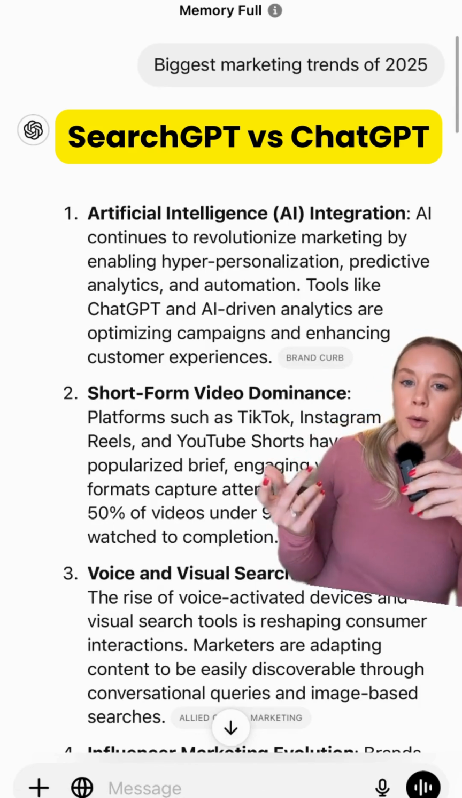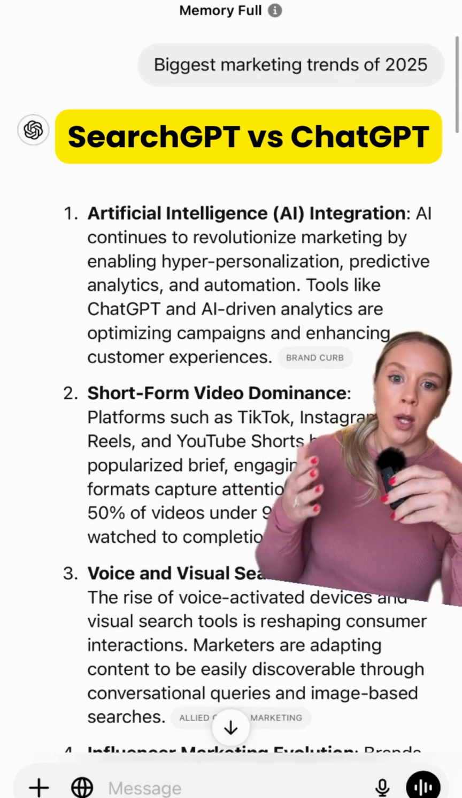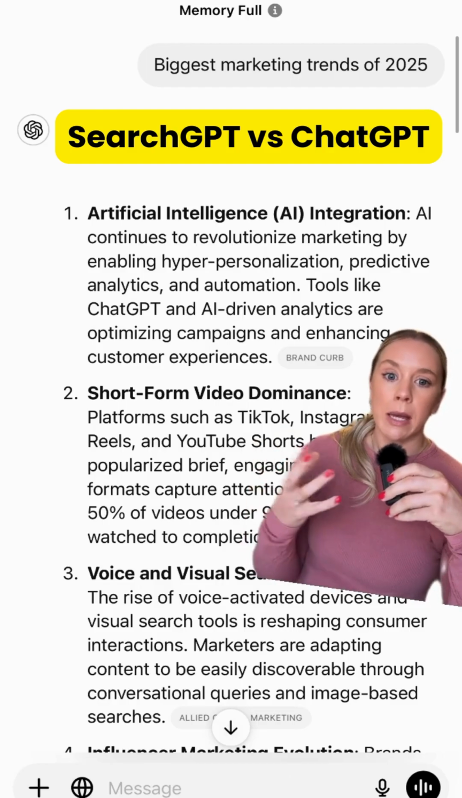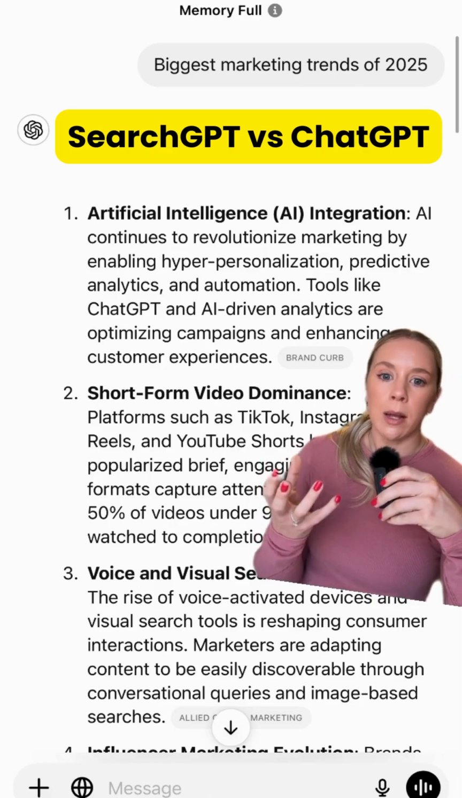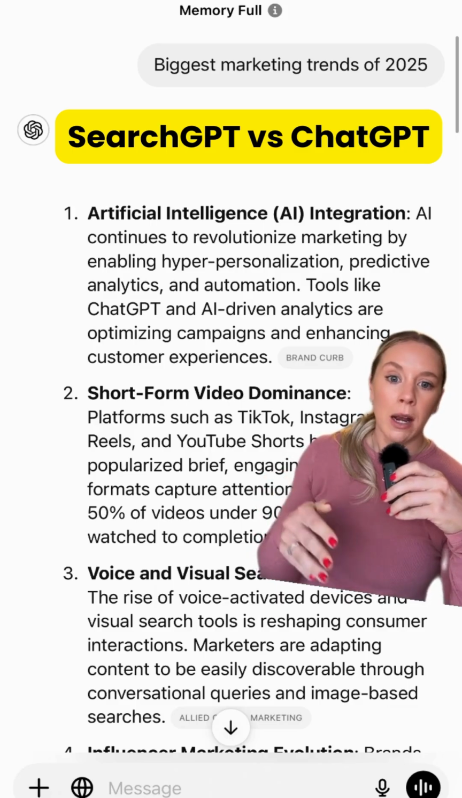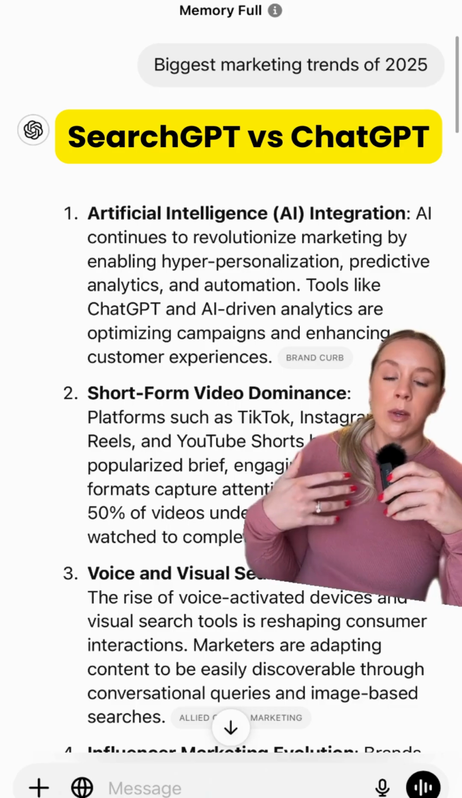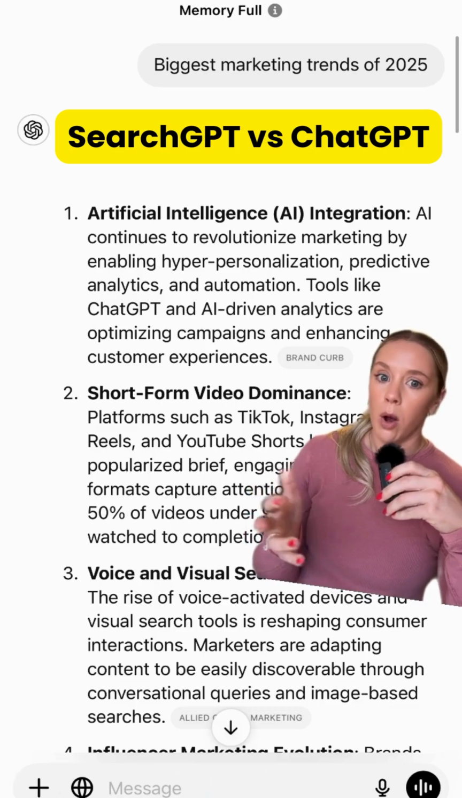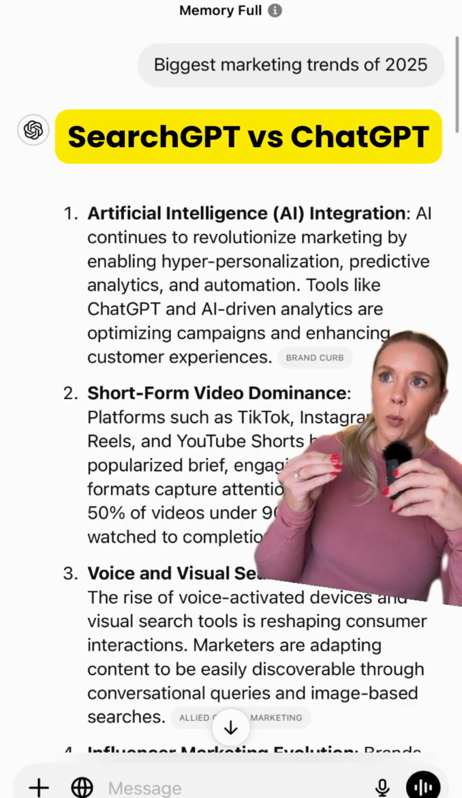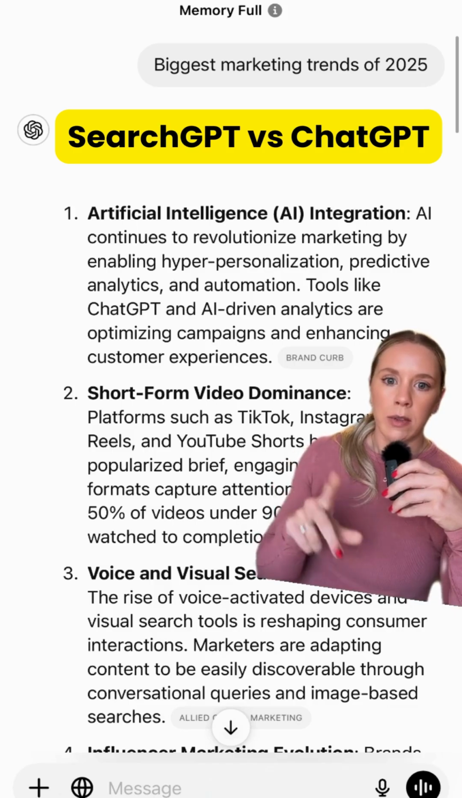So because we know that in 2025, GEO, generative engine optimization, and AI search are going to be some of the biggest trends we need to leverage to be able to stand out in the marketplace, I wanted to start playing around a little bit more with SearchGPT and compare it to ChatGPT, which we've been using really consistently for all kinds of different tasks. But I was curious what the real difference is between these two. And this is kind of what I found.